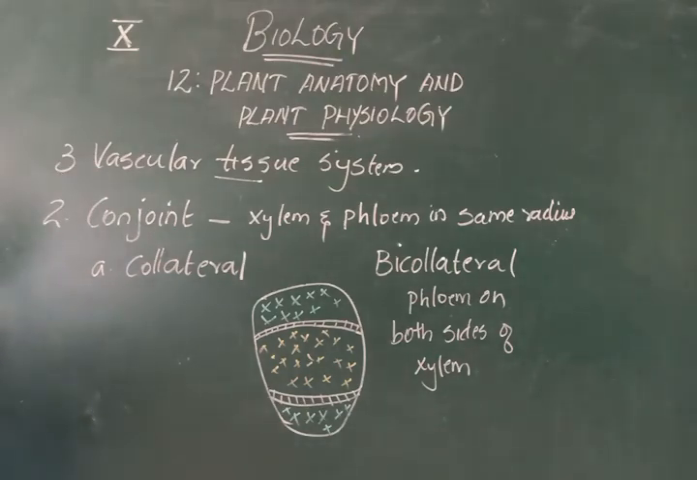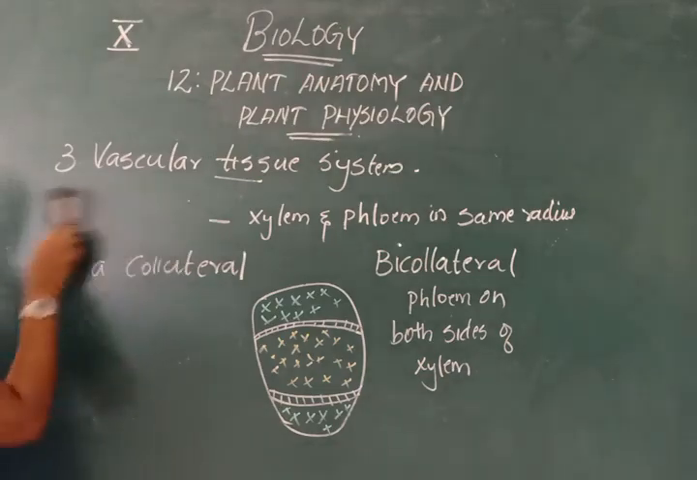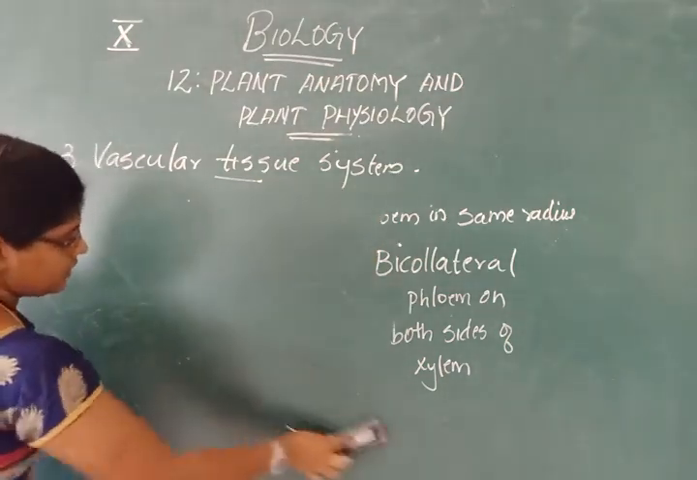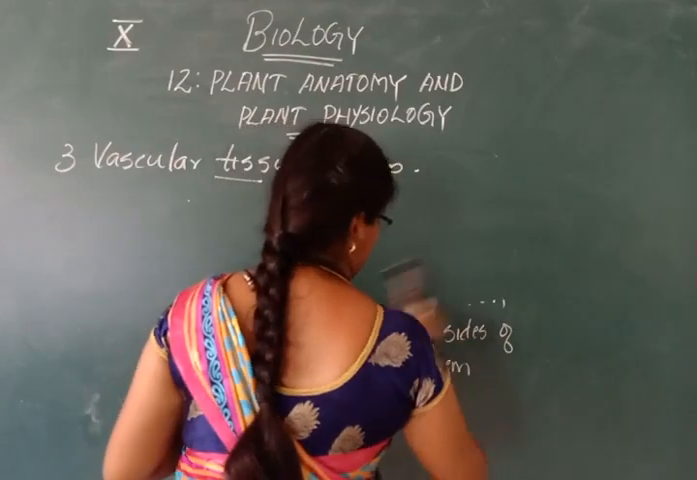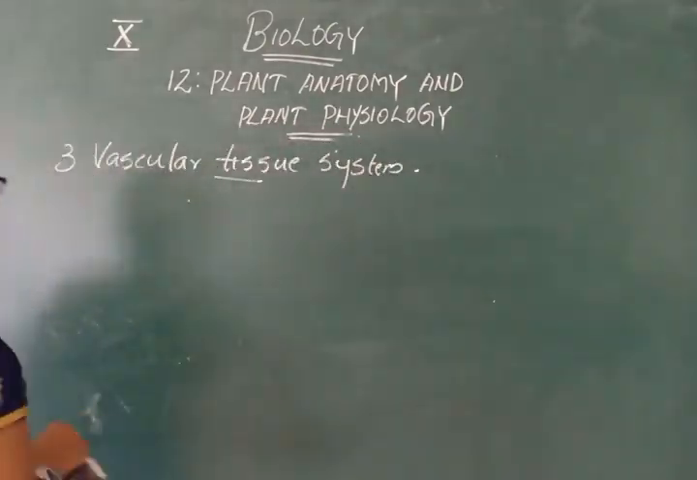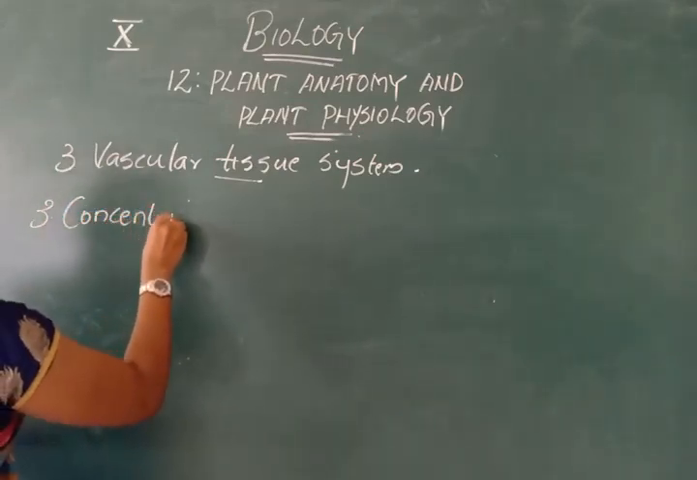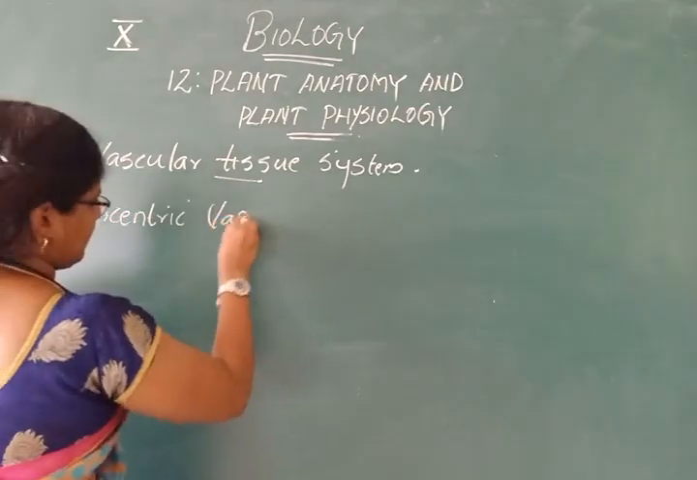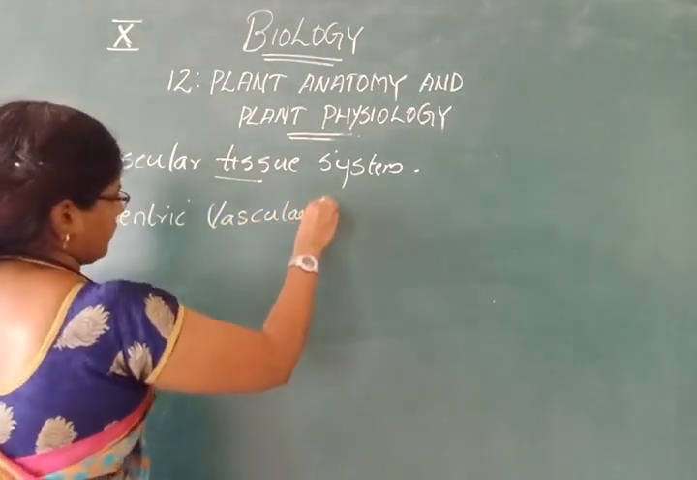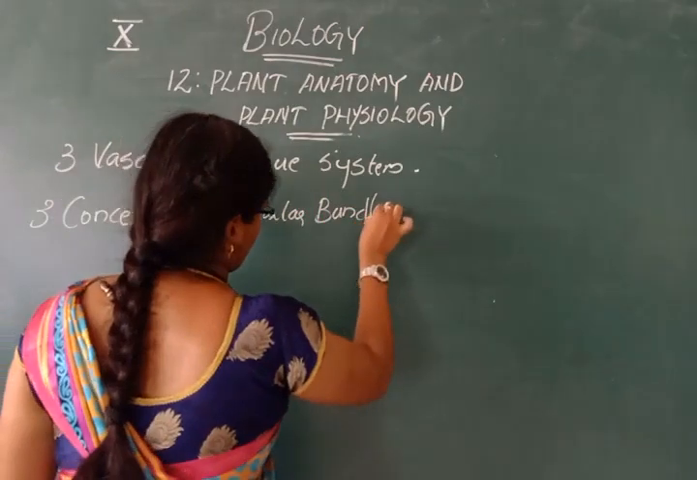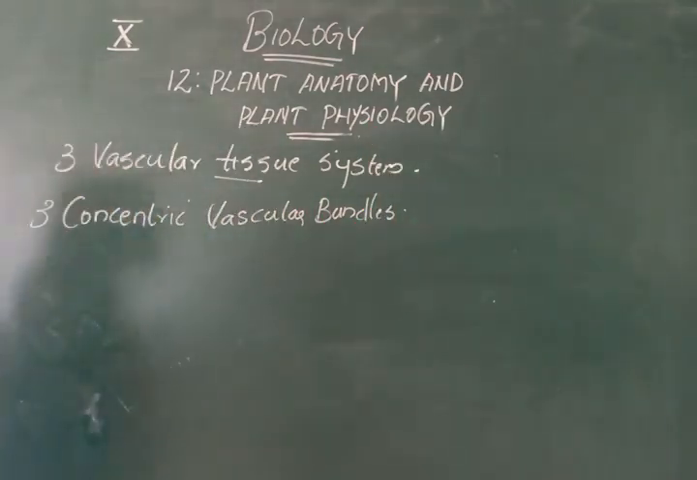Now we will see what are concentric vascular bundles. Third one is concentric vascular bundle. Concentric vascular bundle means xylem completely surrounds the phloem or phloem completely surrounds the xylem.